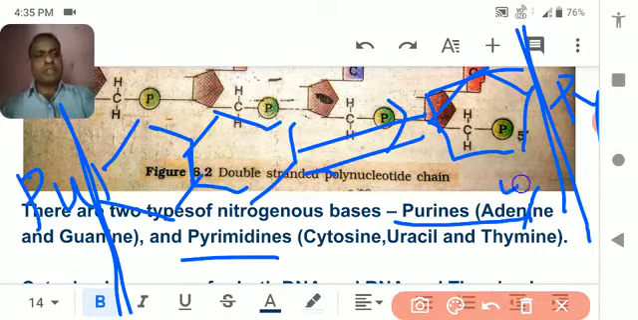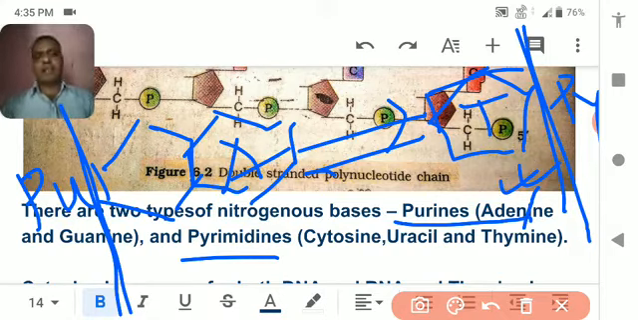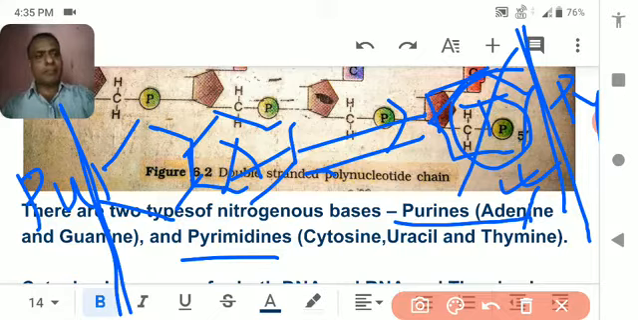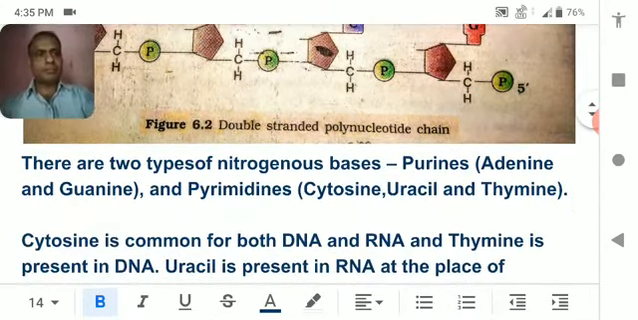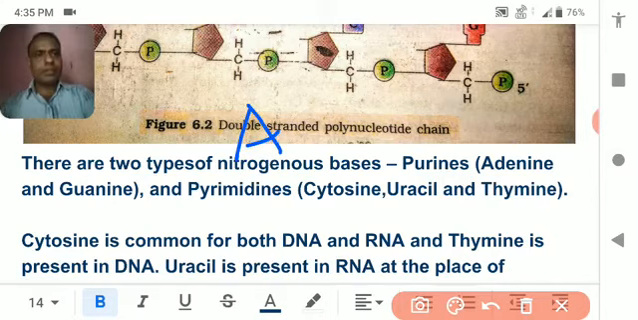So there are two kinds of purine. If adenine is present there, it pairs with thymine in DNA, and in RNA there is no thymine present, it pairs with uracil. You can see uracil. So adenine pairs with thymine with the double bond of hydrogen.